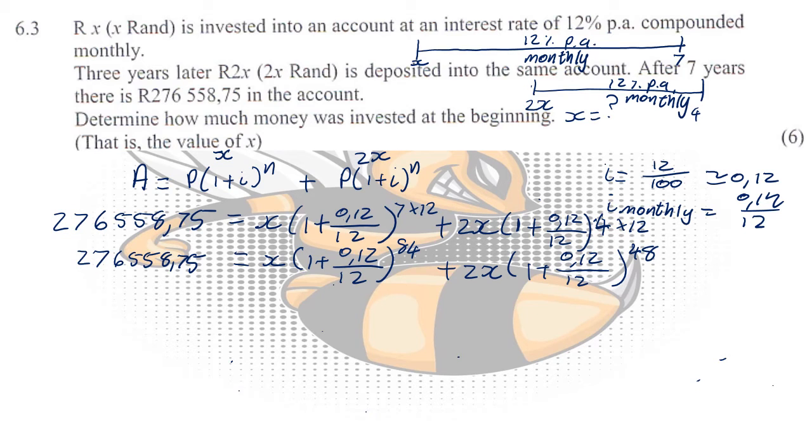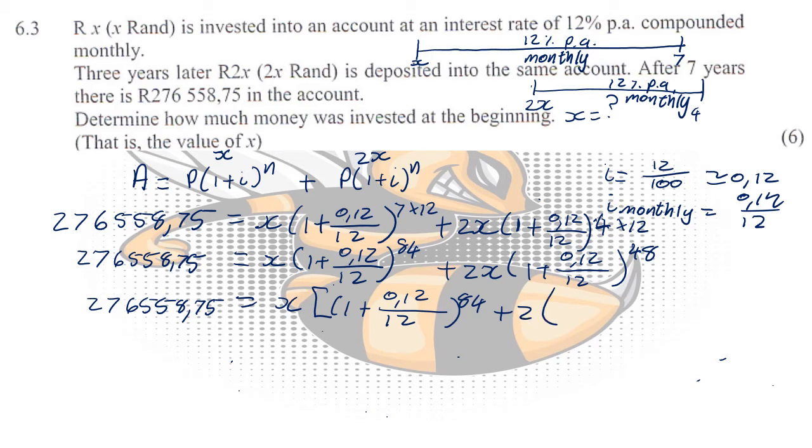Now from there we need to try and solve this, but it looks a little bit more complicated than it actually is because of the whole two separate terms situation. What we essentially can do is we know that these X's are common, so we can factor them out. So we essentially have X times (1 plus 0.12 over 12 to the power of 84, plus 2 times 1 plus 0.12 over 12 to the power of 48).